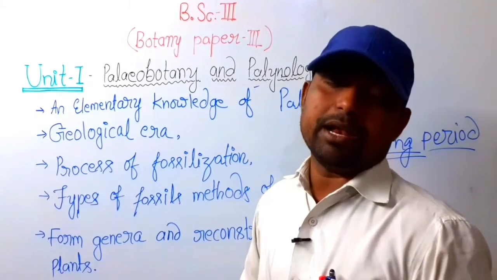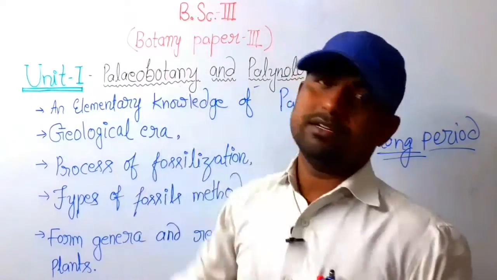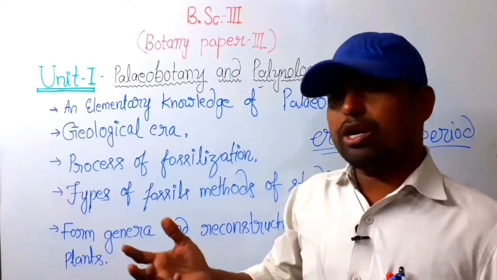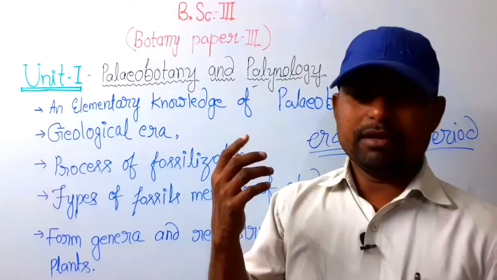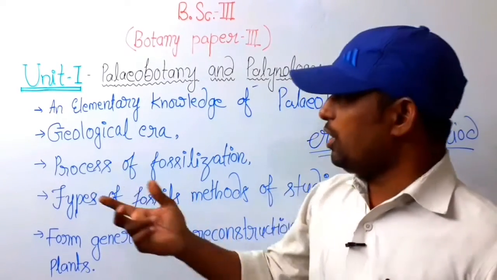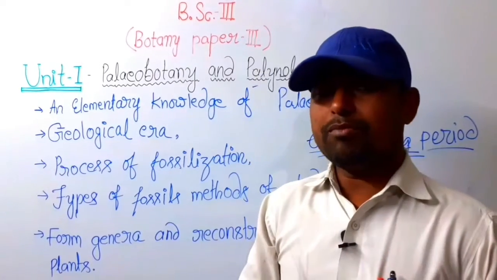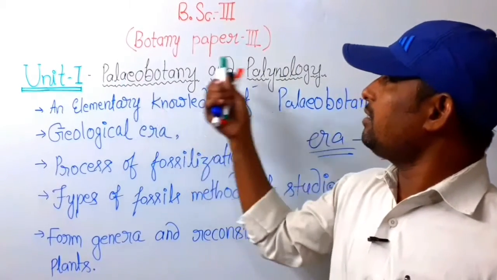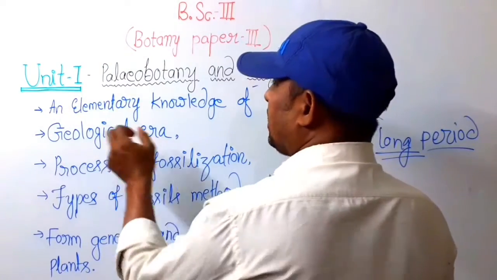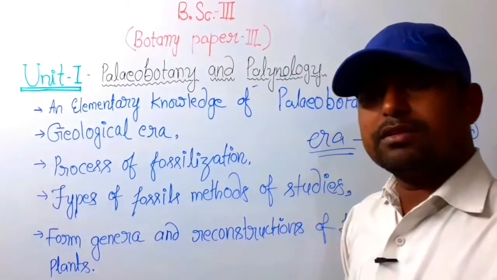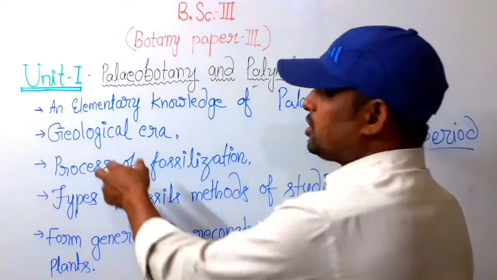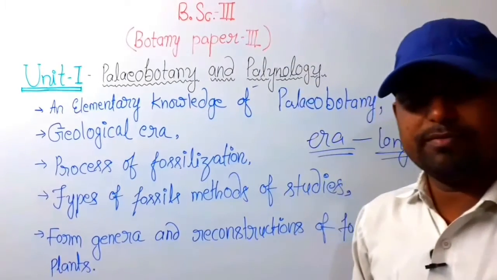Maybe in hilly areas plants grow very tall, and in plateau areas they are short, while plain areas mostly have green plants. According to geological era, sometimes a plant does not survive due to the geological condition.